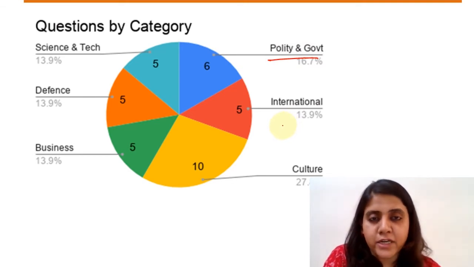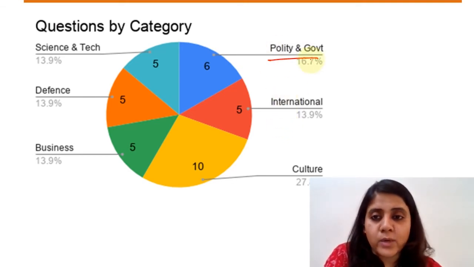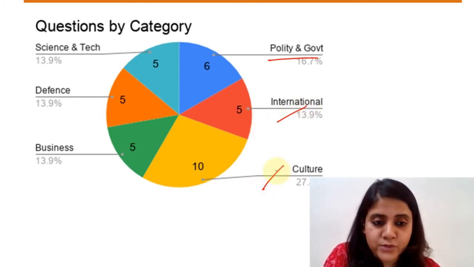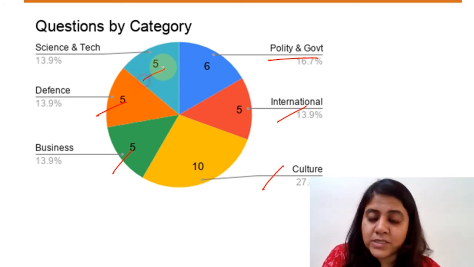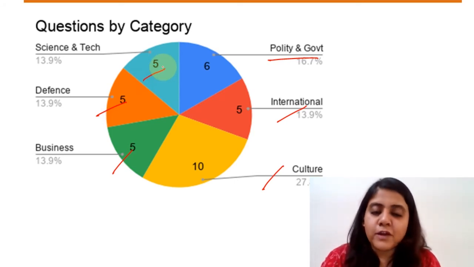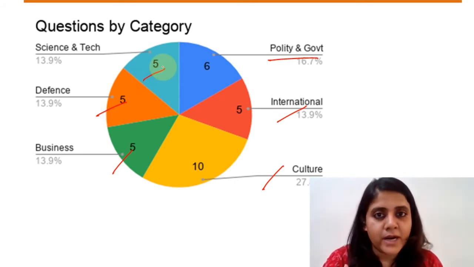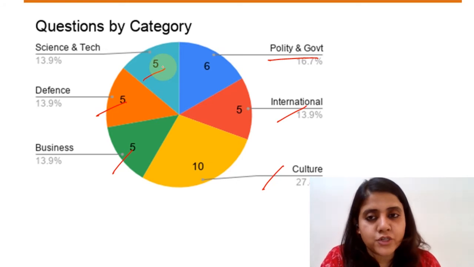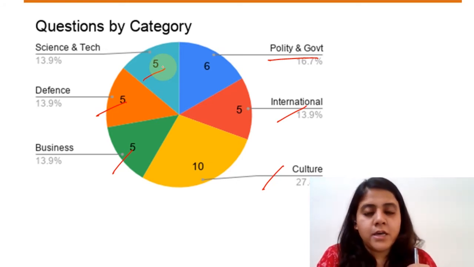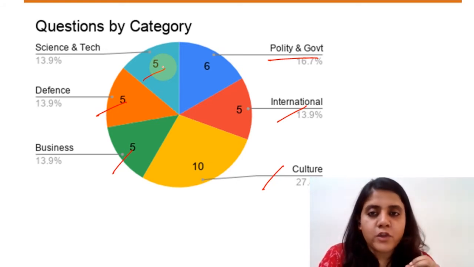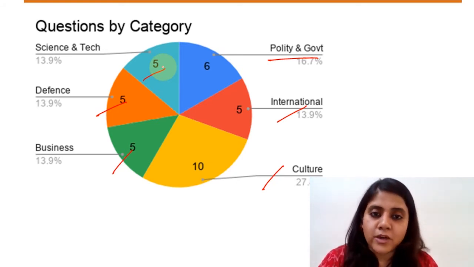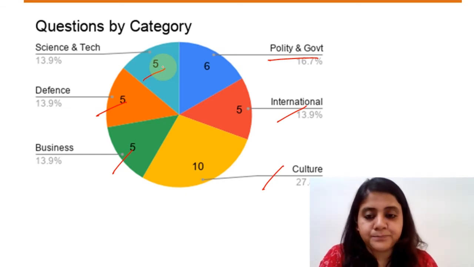Eight buckets we have in current affairs that we broadly divide it. So, polity and government, you had one set. International, you had one set. Culture, I think you had two sets of questions. Then there was one set on business, one on defense, and one on science and tech. So overall, culture was something that you had more. I think two sets were there on culture-based questions, but otherwise, the overall split of the buckets or categories was more or less across different topics, right?